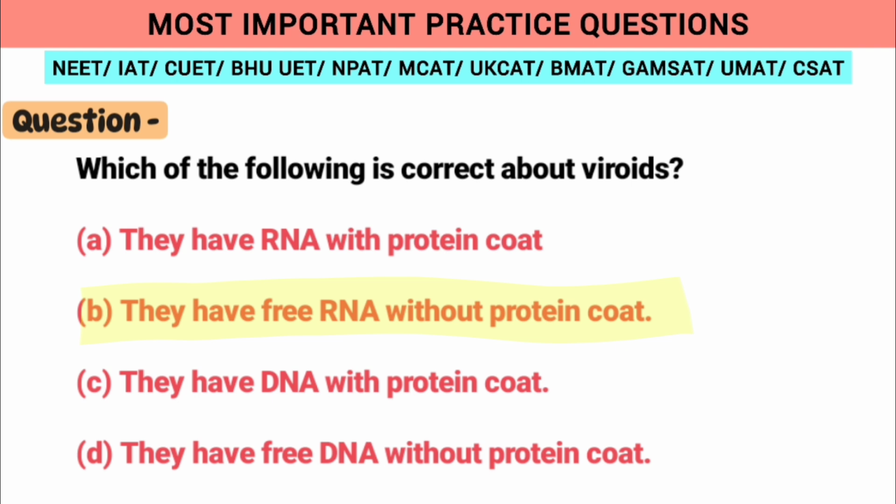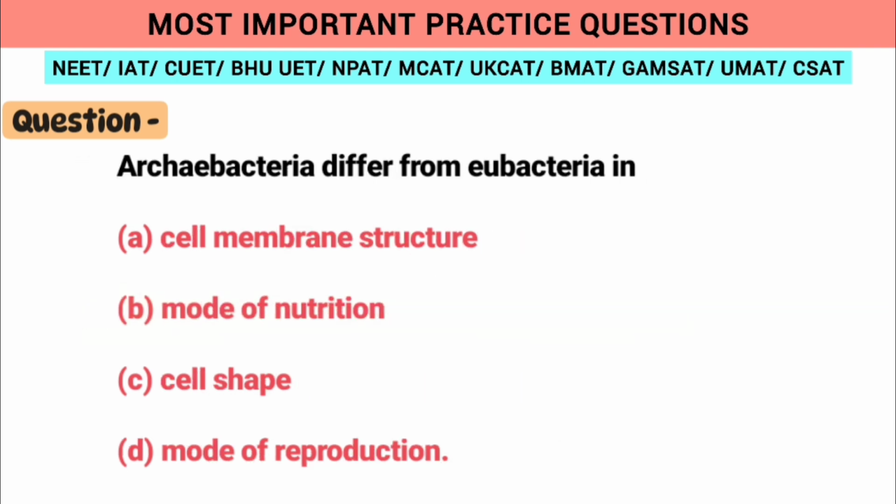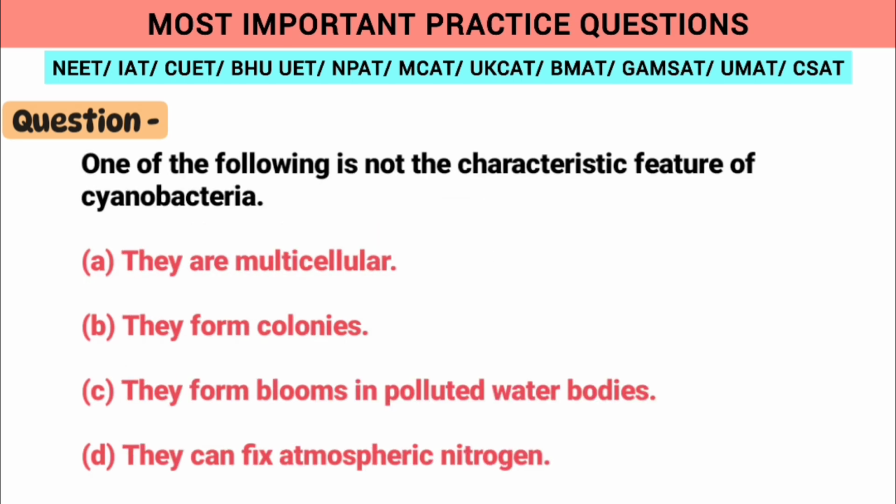Now moving on to the next question, Archaebacteria differ from eubacteria, and as we know both have same mode of nutrition, same mode of reproduction, also their cell shape is same but cell membrane structure is different. Moving on to the next question, which is not the characteristic feature of cyanobacteria?